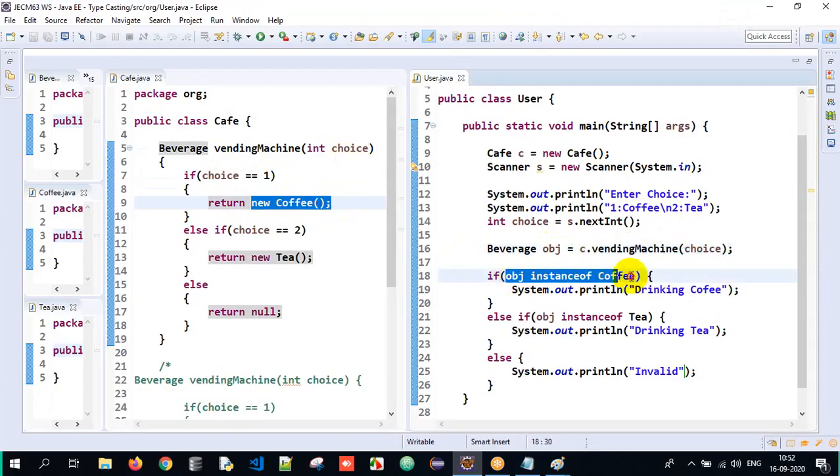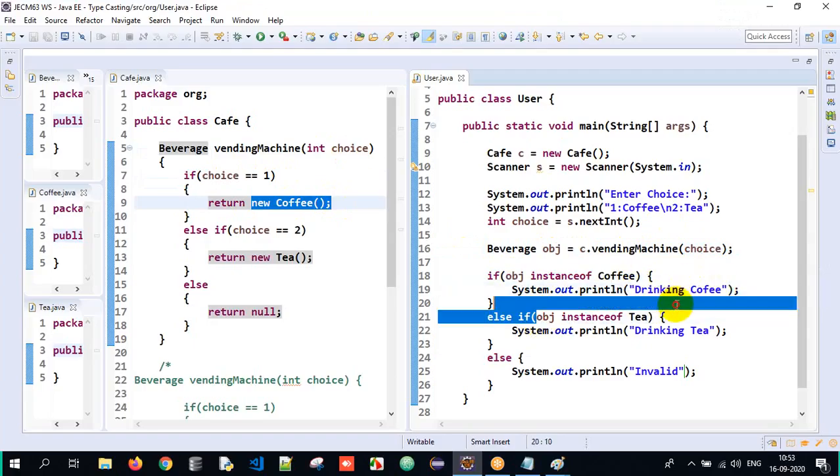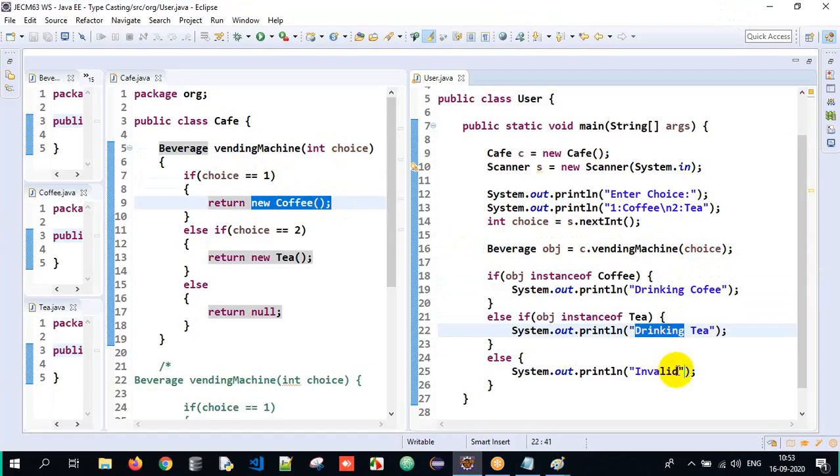Is the coffee object an instance of coffee? Drinking coffee. If it is tea, is the object an instance of tea? Drinking tea. Else it is invalid. That way we are just supposed to understand the basic flow and try to work around with the content here. Got it? It's a very simple program which we have done here, but you're just supposed to see the data here.